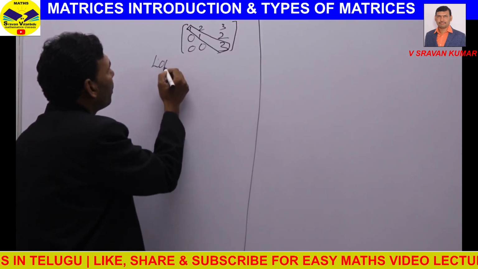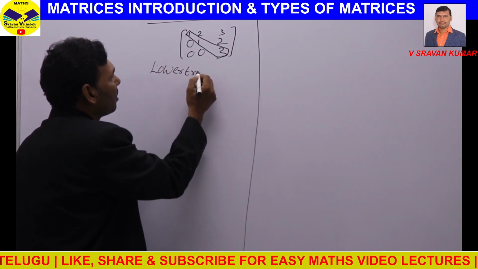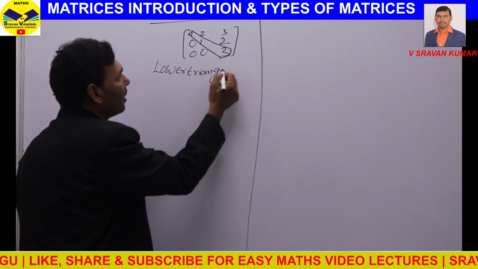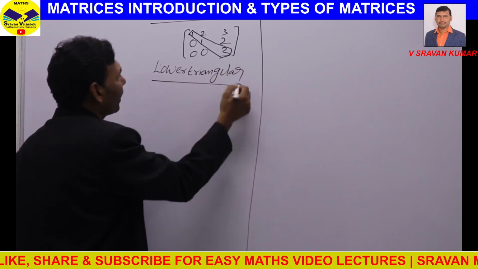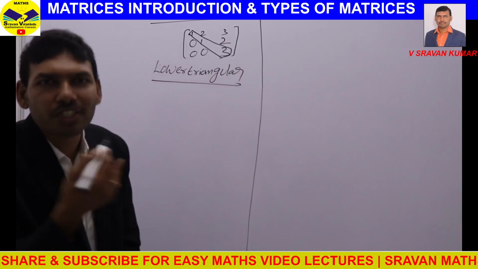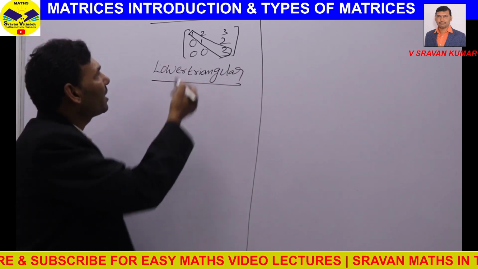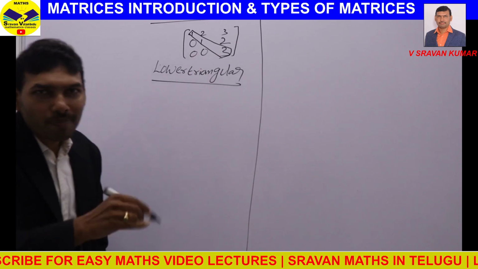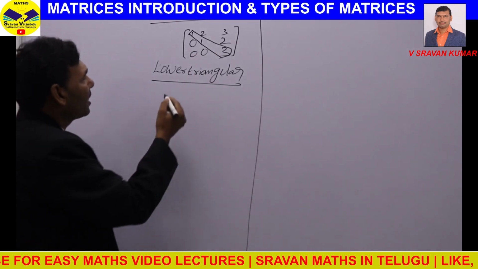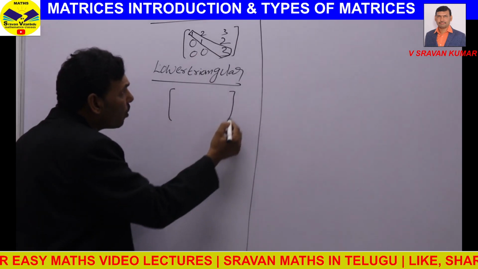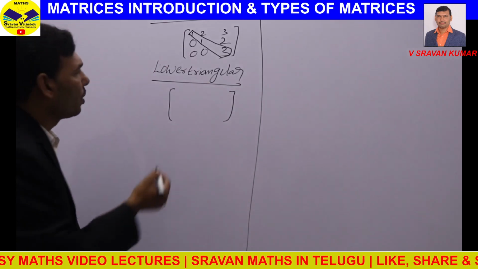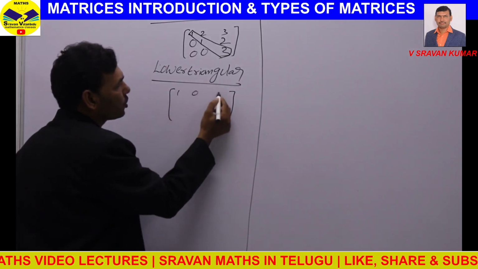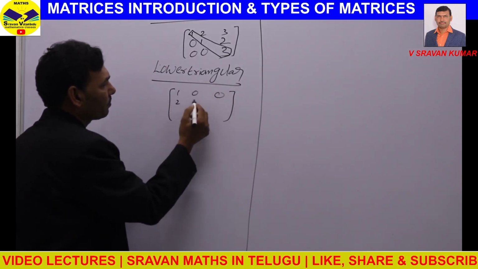Next, coming to the lower triangular matrix. A lower triangular matrix is quite the opposite of upper triangular. In upper triangular, the elements below the principal diagonal are 0. Here, the elements above the principal diagonal are 0, and the remaining are non-zero elements, like this.